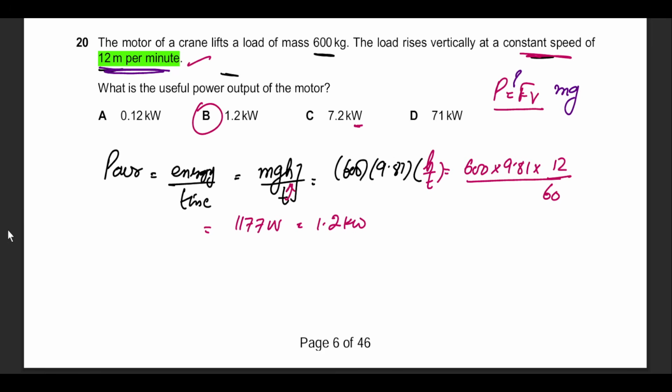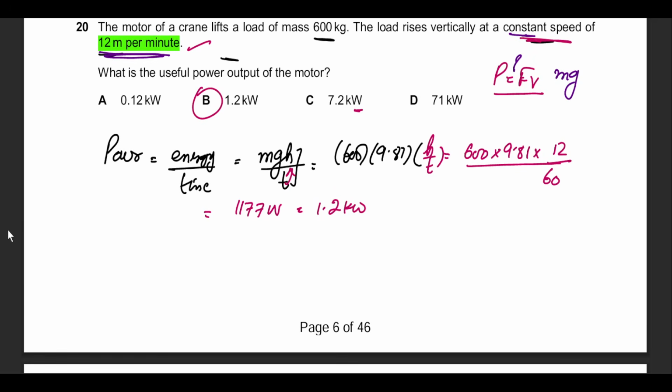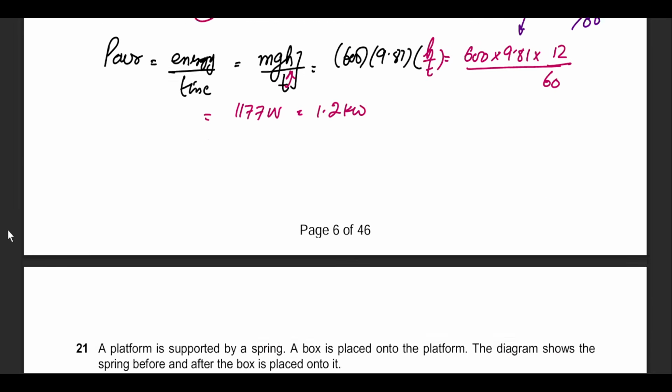It is. And why are we taking force as mg? Because it's moving at constant speed. That means it's going up at a constant speed, so force upwards and force downwards are equal, leading to acceleration becoming equal to 0. If these forces are equal to each other, then definitely one of them is going to be mg. In place of F, we have mg. In place of V, velocity is 12 meters divided by 60, which is 0.2 meters per second. We get the same answer. If you notice, it's the same thing.